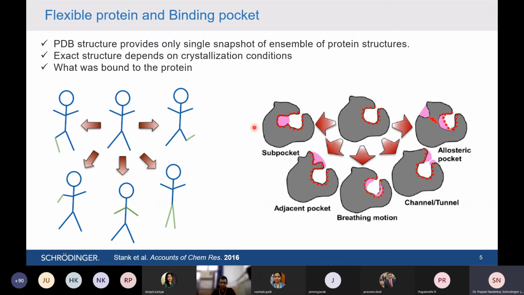Whenever a protein moves, a lot of things happen inside it. Not only does the shape of the protein change, but also the shape of the binding pocket, while everything is moving. It can generate a new sub pocket, or close another sub pocket. It can also follow an allosteric mechanism when it is moving. It can generate various tunnels, and open or close those tunnels. There are breathing motions happening inside the binding pocket.